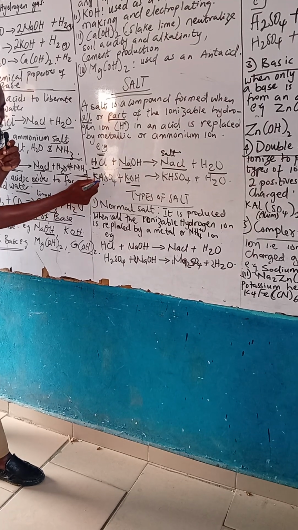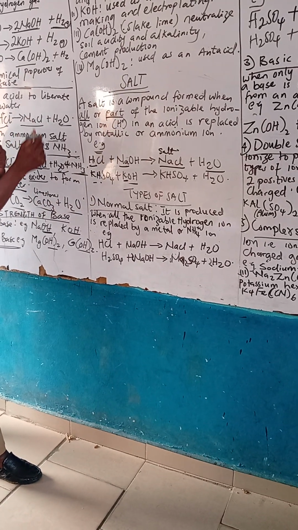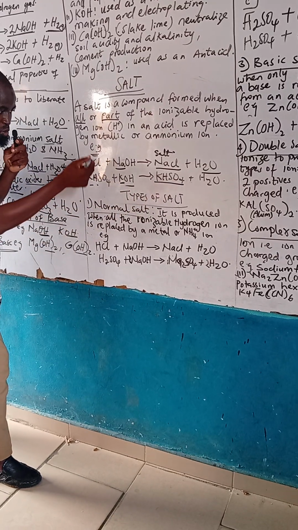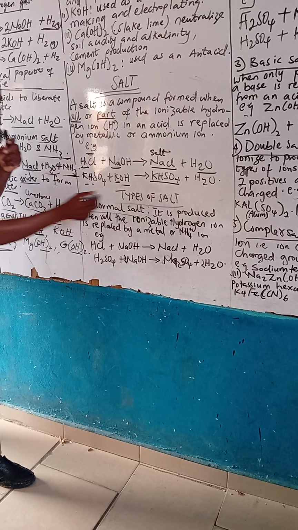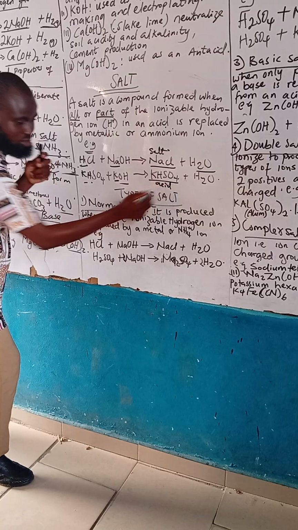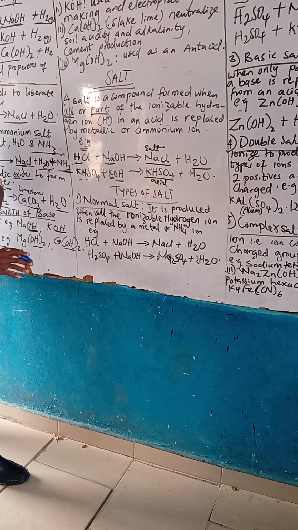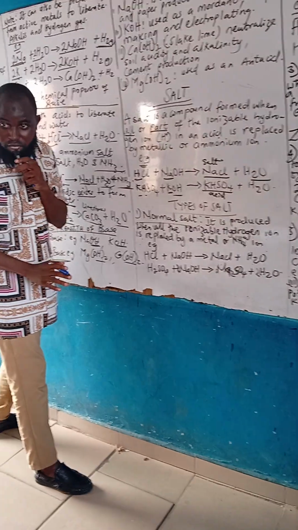This K represents just one hydrogen out of the 2 hydrogen that we have here. You now have KHSO4. This is also a salt, but this type of salt is called an acidic salt.